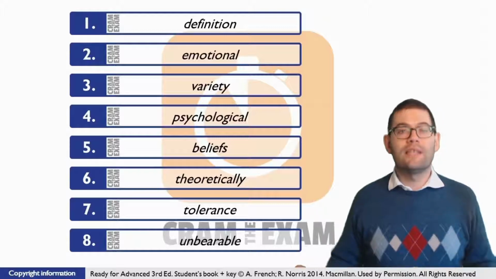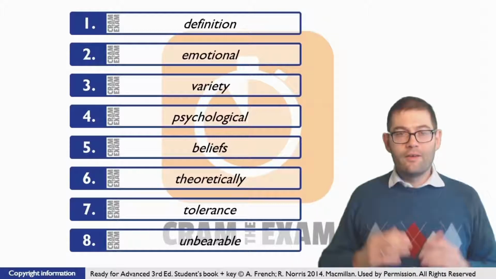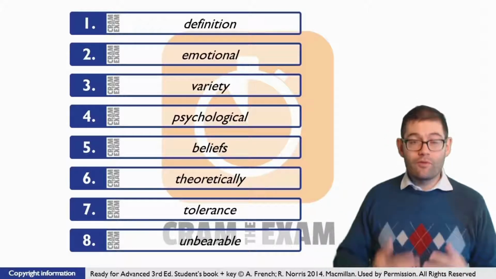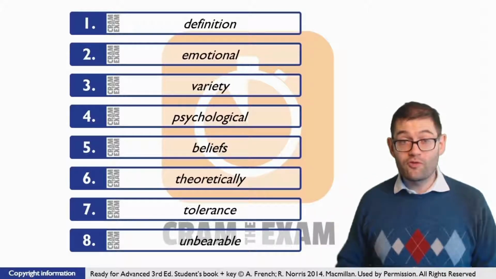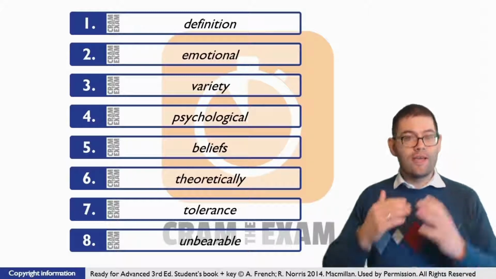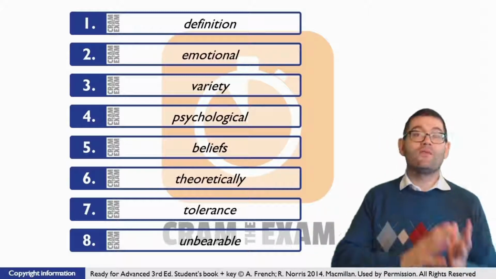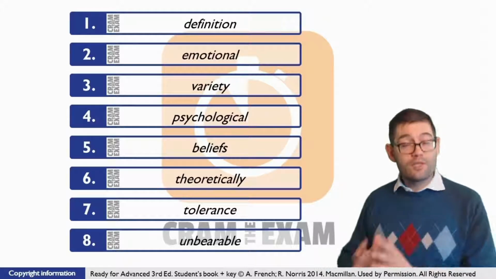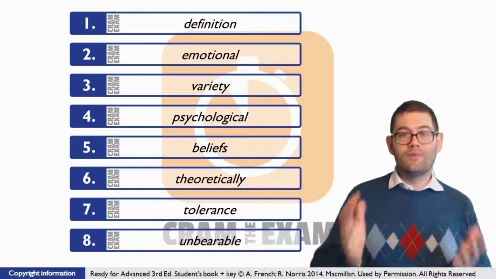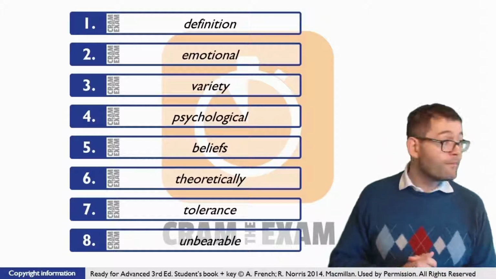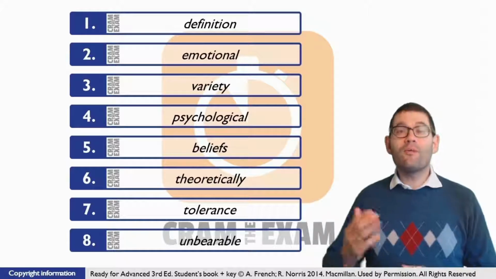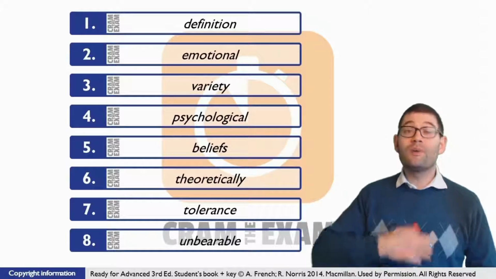What's the noun? Definition. For question number 2, we've got a noun after the gap, and as we know, if we've got a gap before a noun, chances are it's going to be an adjective. If we have a look before the gap, indeed we can see an adjective and collocation. So you've got this adjective connected with this gap, which both modify the noun. It's clear we need an adjective of some kind. What's the adjective that we need? Emotional.